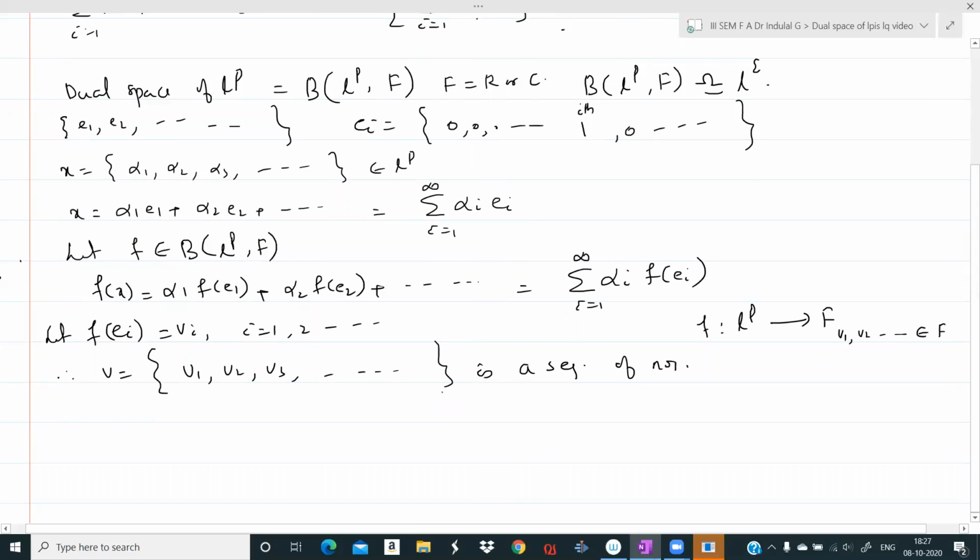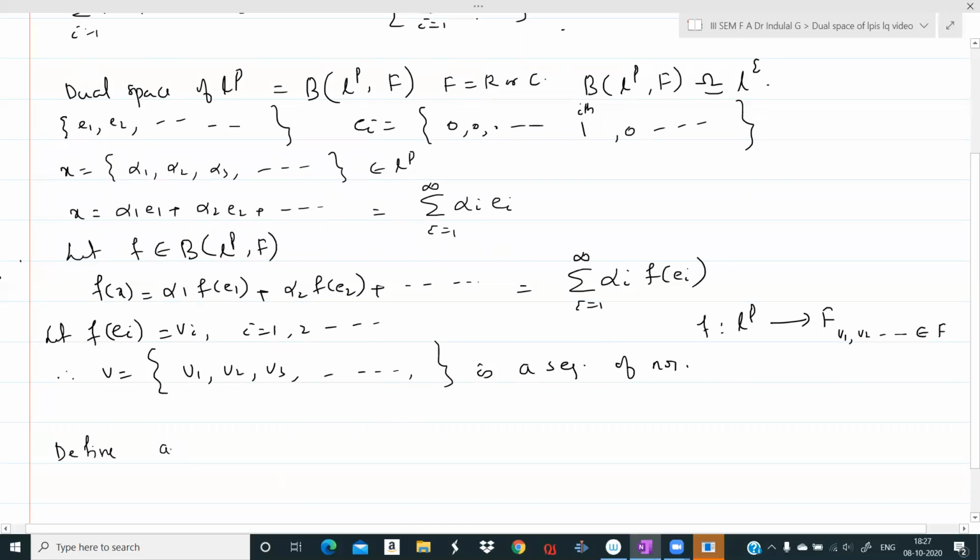Usually in the earlier problems, this v, the f image of the Schauder basis, was clearly a member of Rn in the Rn case, or L infinity in the L infinity case, and we got it directly. Here we are not sure whether this v belongs to LQ. That we will do in another way. So we got this v is v1, v2, v3, etc., where vi is equal to f of ei. Now we define